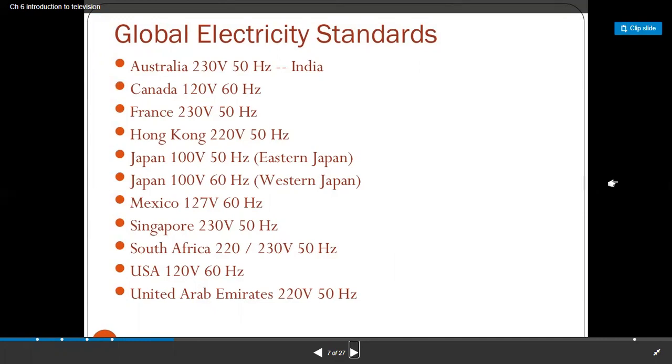In Canada, the input voltage to a television is about 120 volt 60 hertz. So by country the voltages are different, but we can see the same channel on the screen using the television.